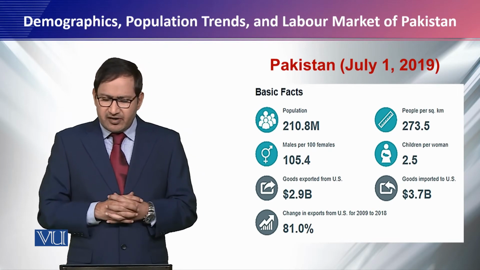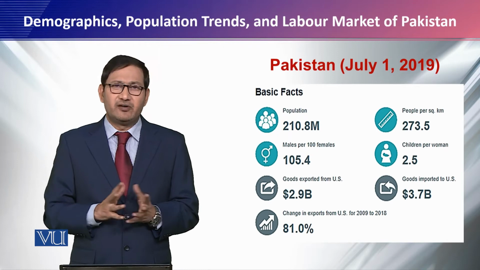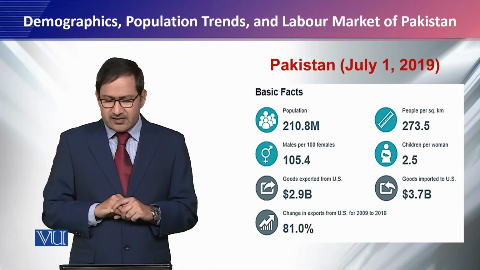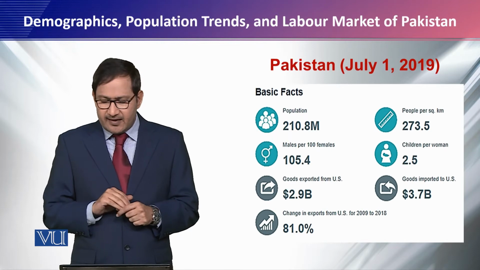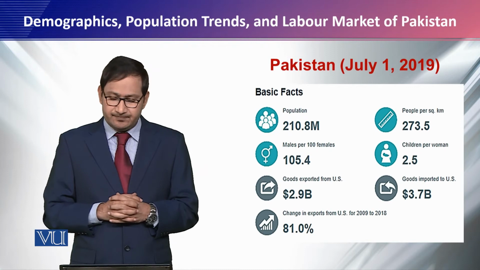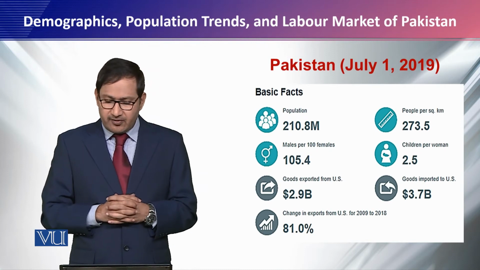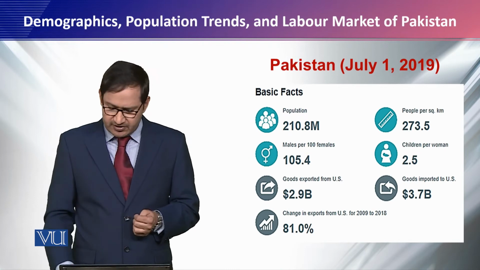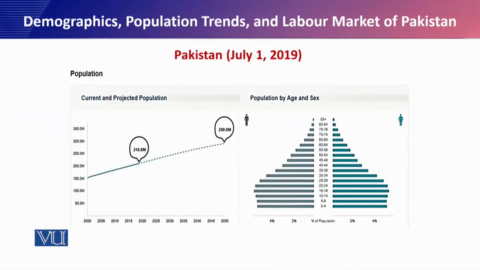Similarly, children per woman is 2.5 on average in Pakistan. Goods exported from US 2.9 billion, and goods imported to US is 3.7 billion. The change in exports from US from 2009 to 2018 is 81%. We will talk about what the implications are later on. Similarly, this is some more detailed information.